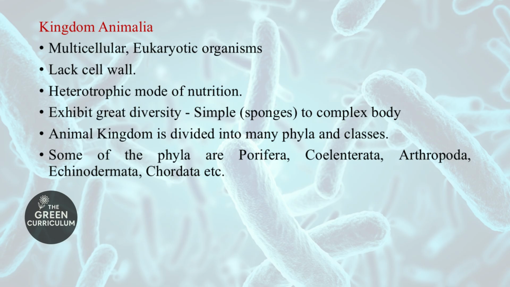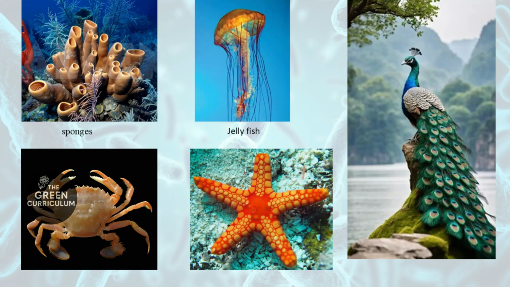The animal kingdom is again divided into many phyla and classes, and some of the phyla include Porifera, Coelenterata, Arthropoda, Echinodermata, Chordata, etc.